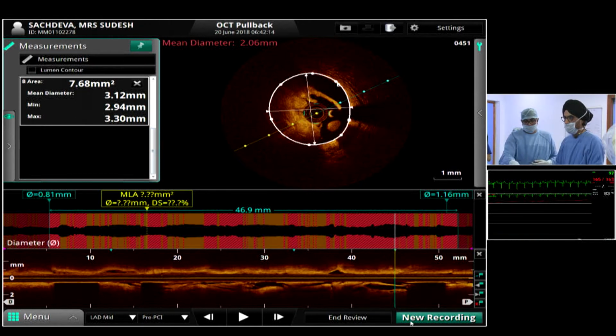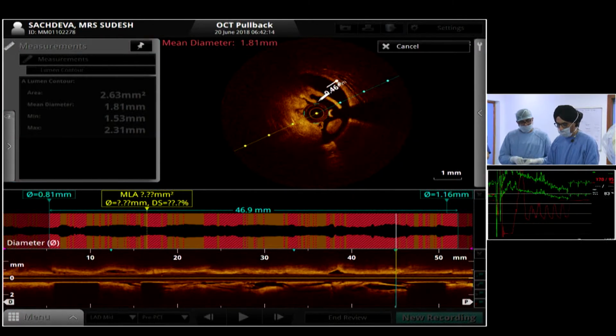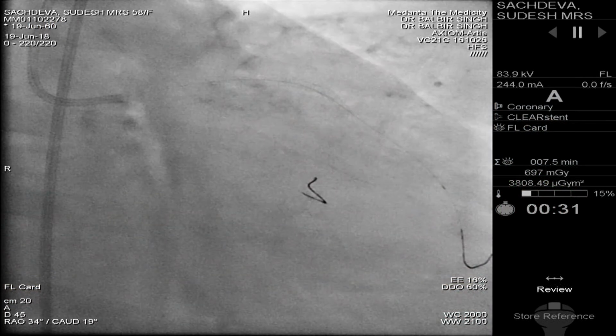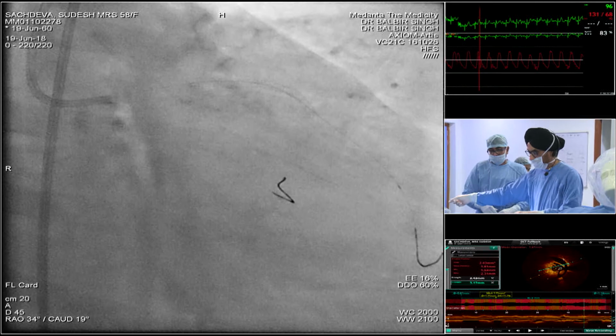So, Balbir, have you placed the stent already? Can we see the fluoro now? Yeah, I have placed a 2.5 by 48 stent, which is Xience Expedition. We deployed at 12 atmospheres, then I pulled the balloon back to go to 18 and dilated the rest of the lesion with the same balloon.